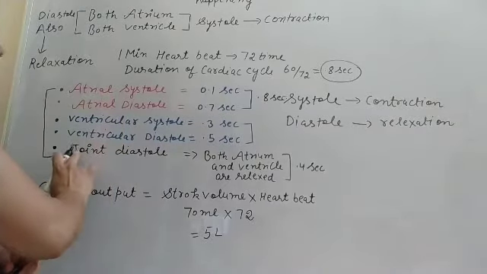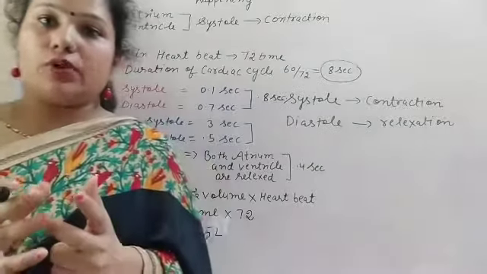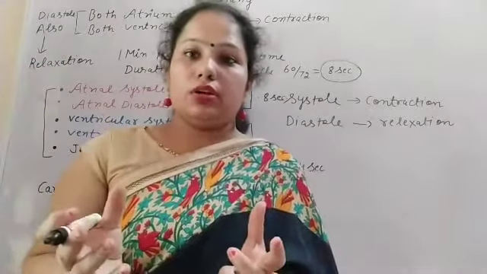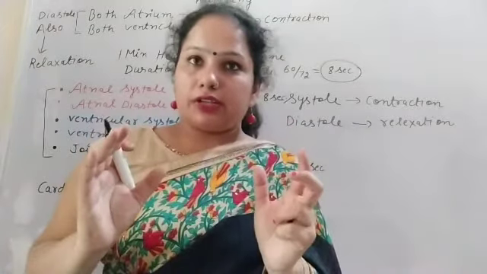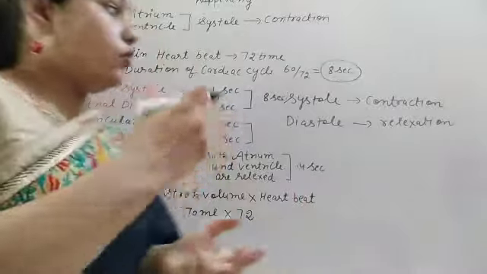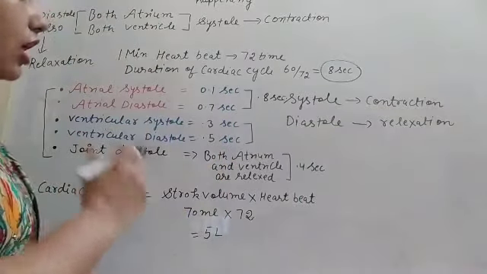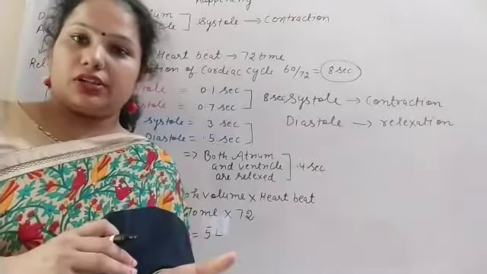Next topic is joint diastole. Now try to understand what joint diastole is. If I say joint, it means there are two things, and diastole means relaxation. So what are the two things in the case of the heart? In the heart, the auricles and the ventricles are there.